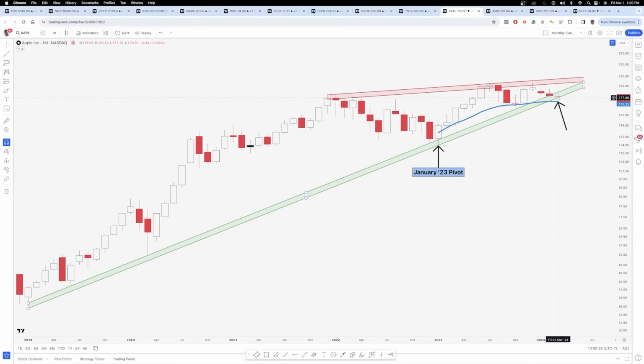So yes, you could have a slight breakdown of this ascending wedge on the monthly chart, but as long as price holds above this January 23 pivot, which as I mentioned is at 173.23 currently, you can see that this has been a very important level here. So if I pull out this arrow, this VWAP has been respected multiple times. And notice that even though we've broken down intra-month through this VWAP, there has not been a monthly close below it. So you really want to look for a monthly close to change the status quo of this VWAP. So for now, 173.23 is definitely your main level you want to watch going into the month of March to see if that level holds for Apple.